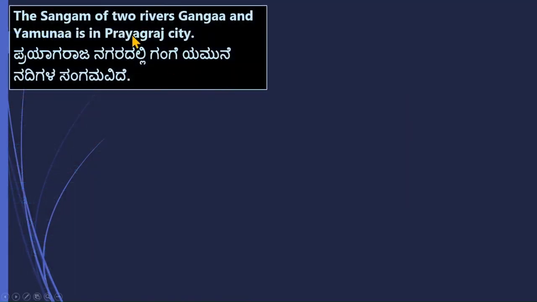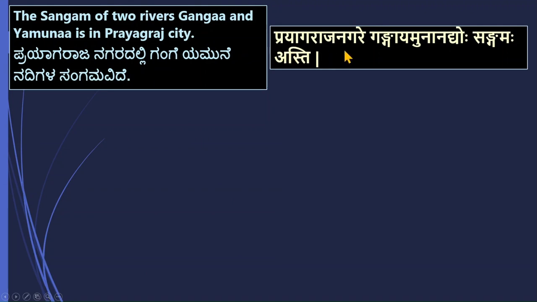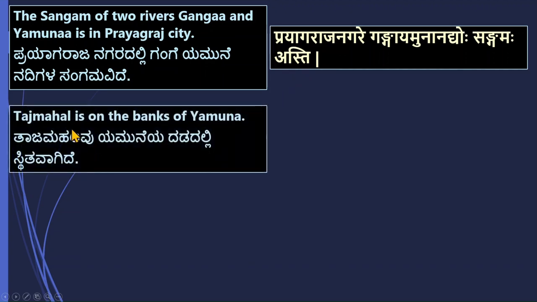The Sangam of two rivers, Ganga and Yamuna, is in Prayagraj city. The sentence is Prayagaraja Nagare Ganga Yamuna Nadyoha Sangamaha Asti, or Vartate, we can say. Taj Mahal is on the banks of the Yamuna.